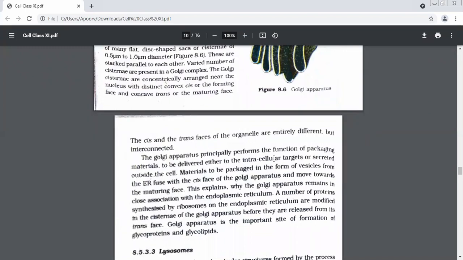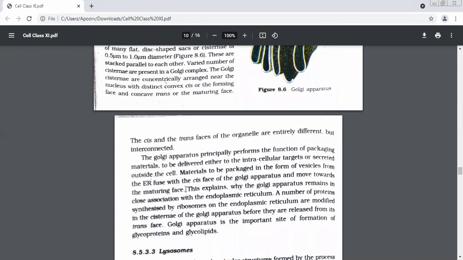The Golgi apparatus principally performs the function of packaging materials. What is the main function of the Golgi apparatus? Packaging of material. Good. To be delivered either to intracellular targets or secreted outside the cell. After packaging, this material is transported.